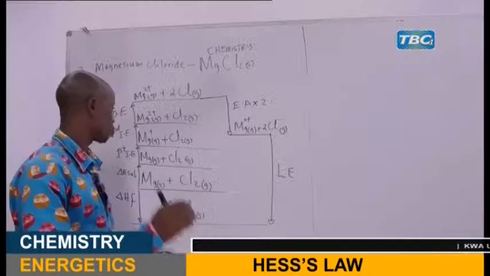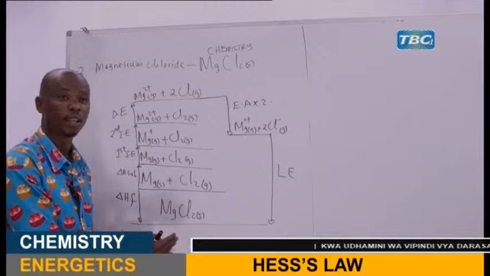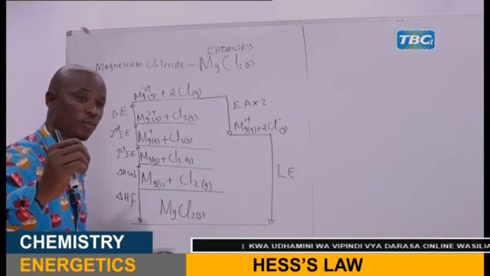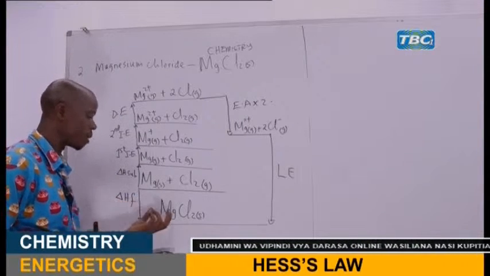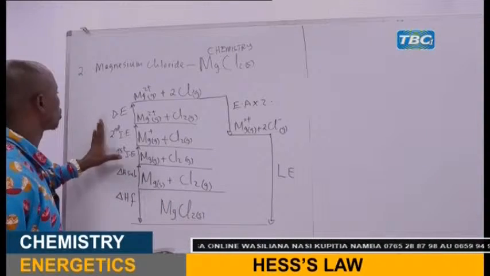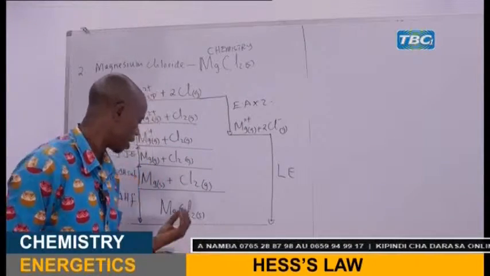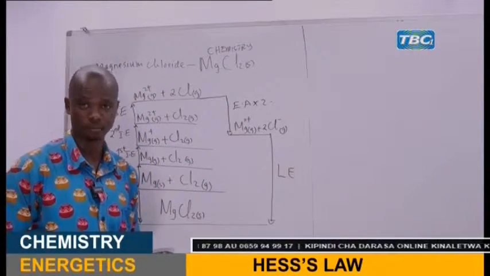So, my dear students, from this Born-Haber cycle, we can formulate the formula here, an application of Hess's law. The enthalpy of formation of magnesium chloride is the summation of the enthalpy changes of all the steps involved in forming ionic magnesium chloride solid.